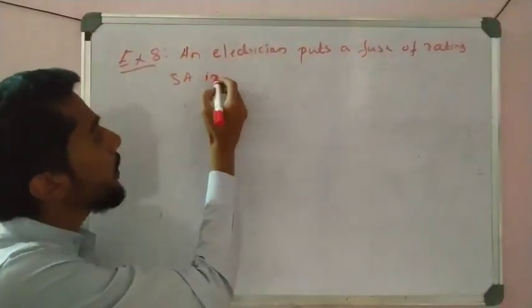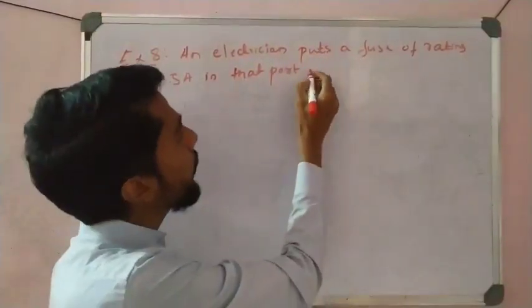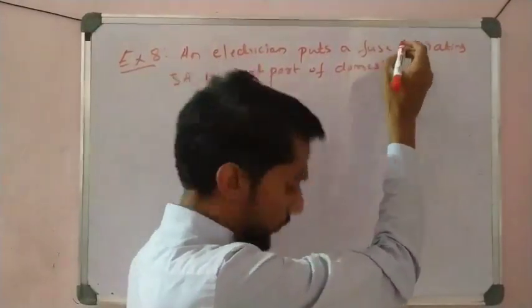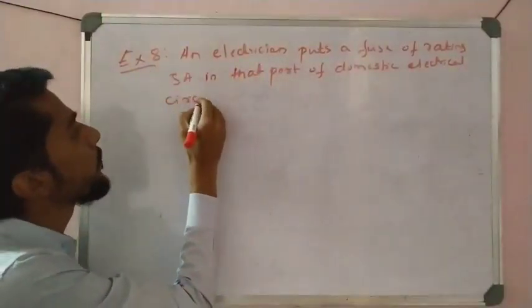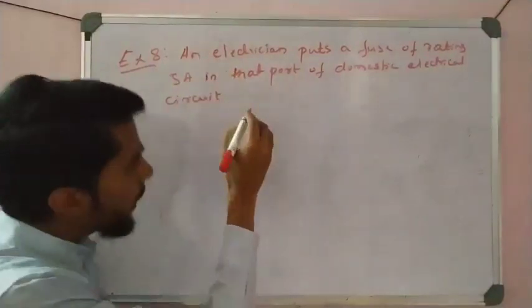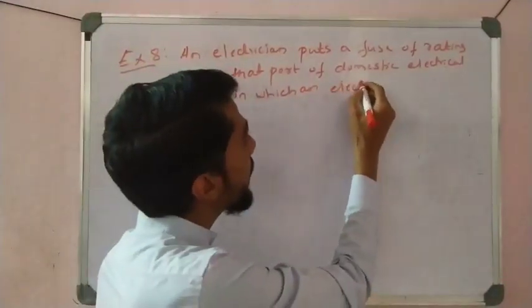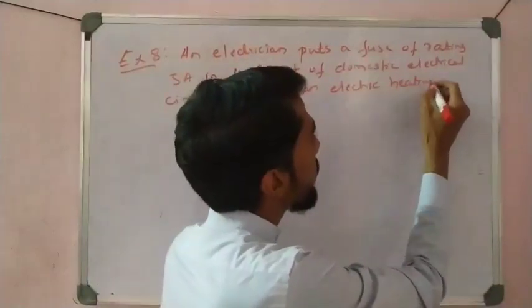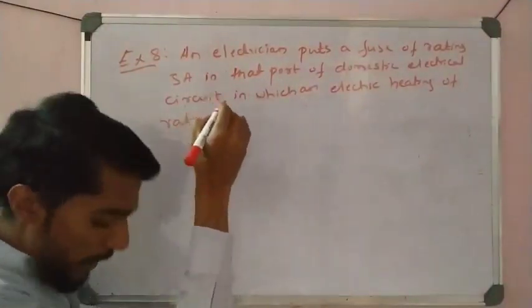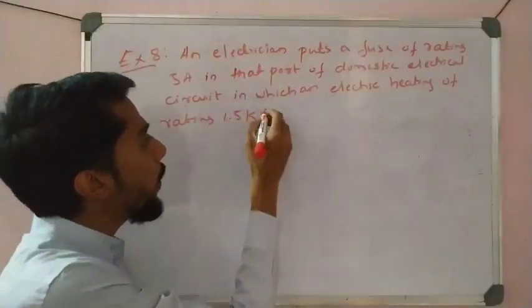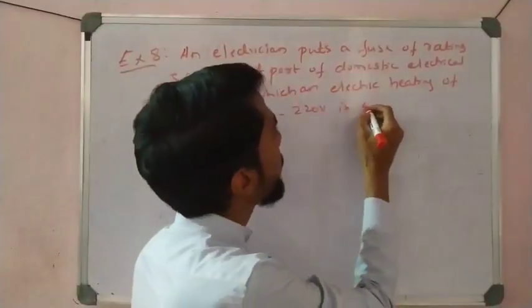In that part of a domestic electrical circuit in which an electric heater of rating 1.5 kilowatt and 220 volt is operating.